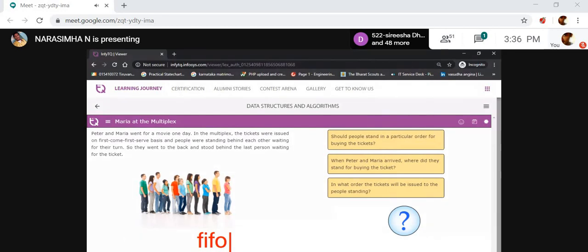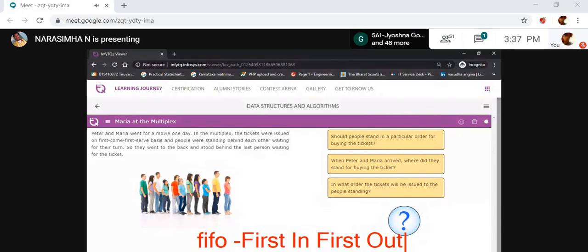Yes, it follows that FIFO scenario. FIFO is nothing but first in, first out. It follows the first in, first out scenario. Clear?